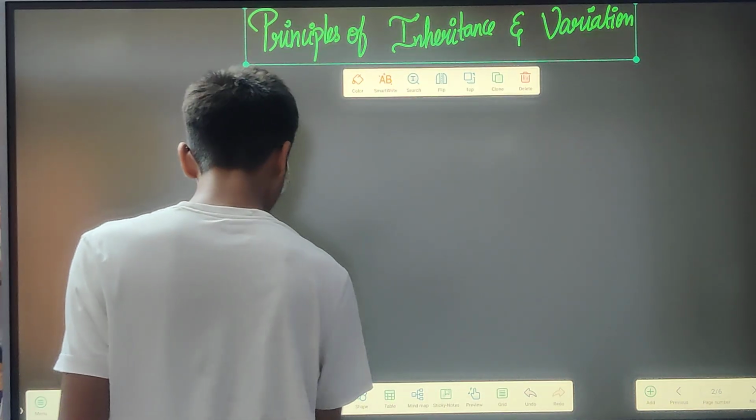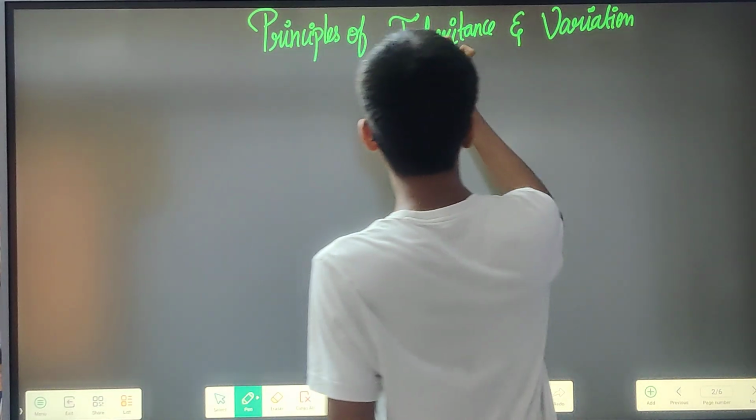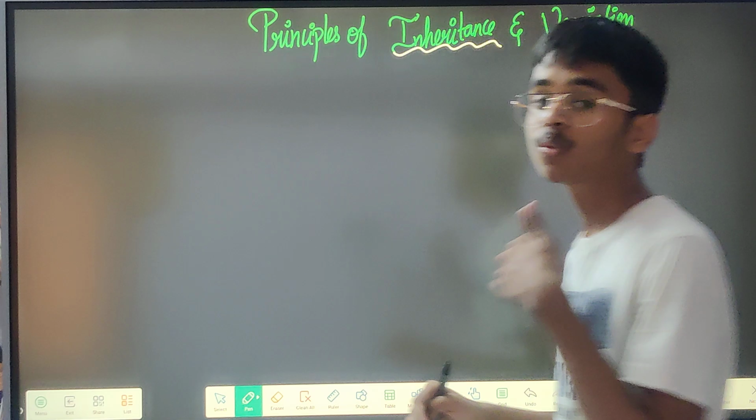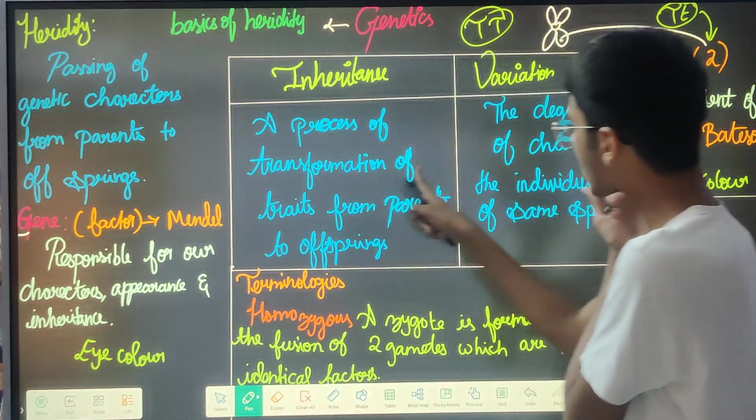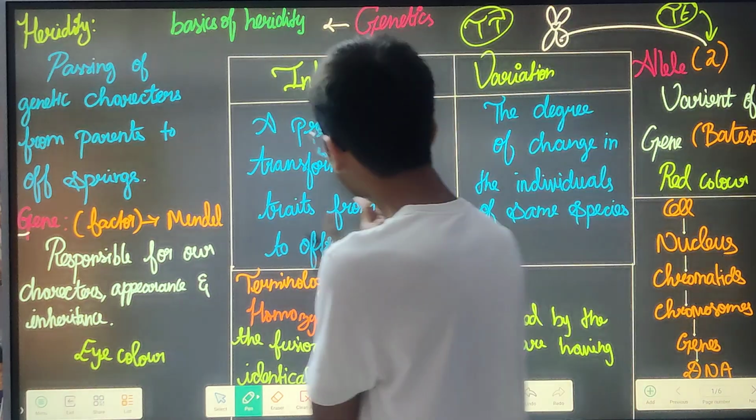See, here in this lesson, principles of inheritance. What is inheritance? Inheritance is the process of transmission of traits from parents to offspring.